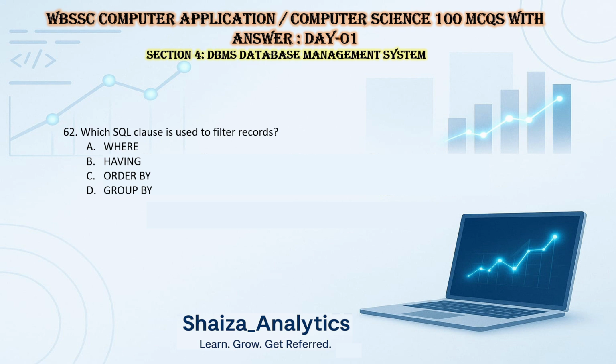Which SQL clause is used to filter records? Whenever we are filtering something in SQL, we use the where clause. Which constraint ensures a column cannot be null? Check, default, not null, or unique. So obviously it's not null. Which key uniquely identifies each row in a table? Primary key, obviously. It's a unique identifier, it uniquely identifies each row of the table.